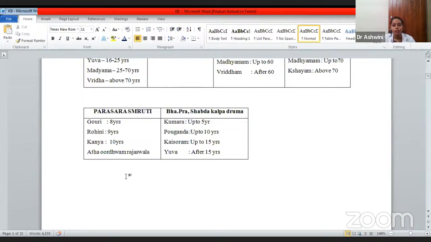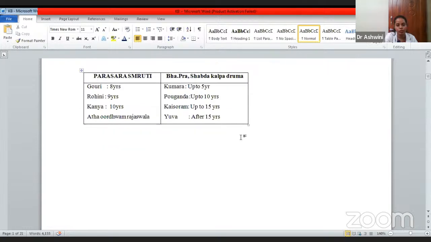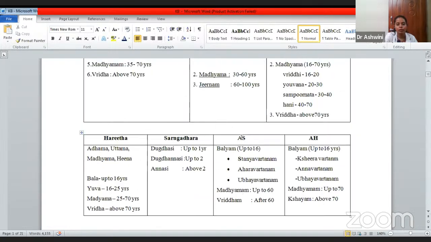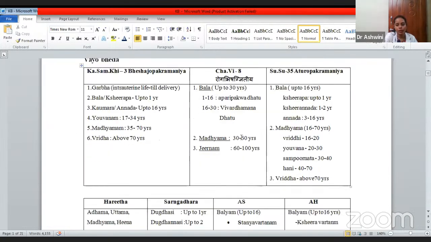In Bhava Prakasha and Shabda Kalpadruma: Kumara, Pauganda, then Kishora and Yuva. Up to 5 years is Kumara, Pauganda is up to 10 years, then Kishora is up to 15 years, and Yuva is after 15 years. This is how he has classified, up to Yuva only. Okay, so this was the classification of Vayo Bheda.